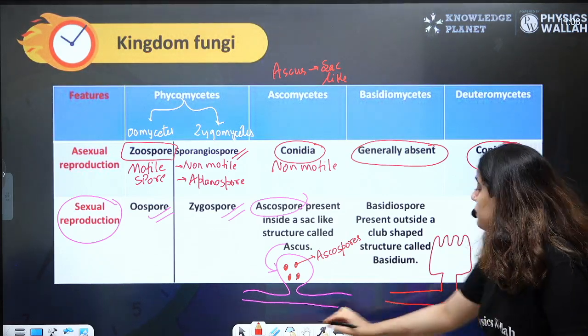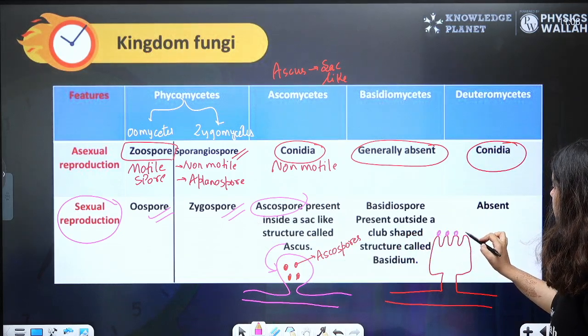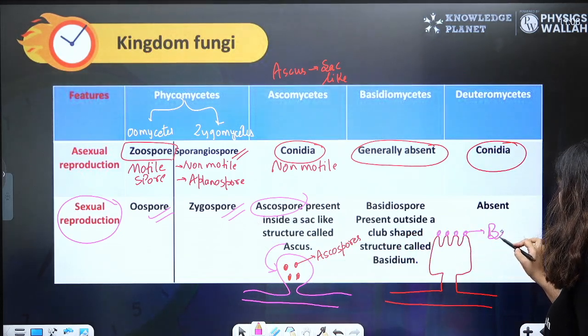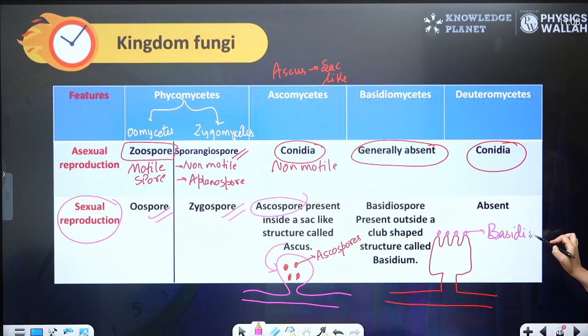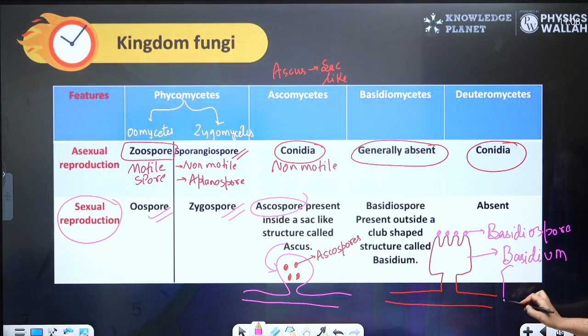They have a club-shaped structure over which you will find basidiospore. This is basidiospore, beta. When the basidiospore is released from the parent body, it can give rise to new fungi. This is basidium, which is a club-shaped structure. That's why it is known as club fungi.